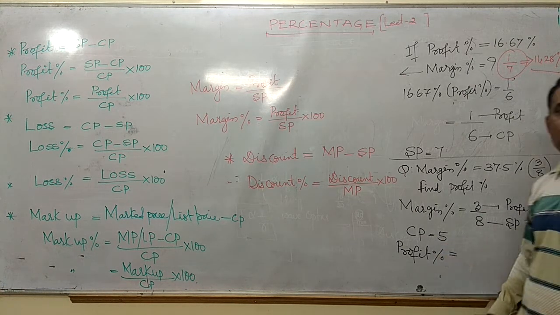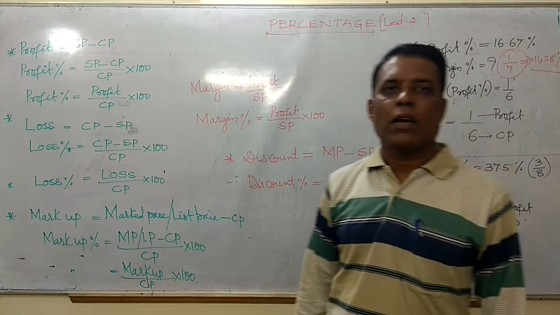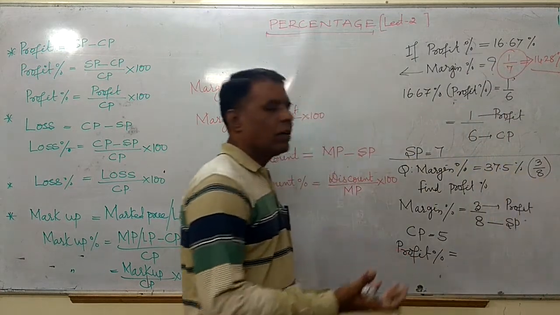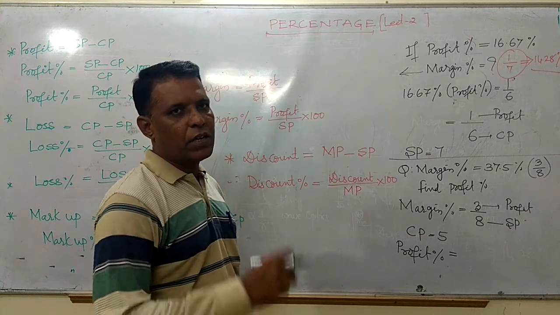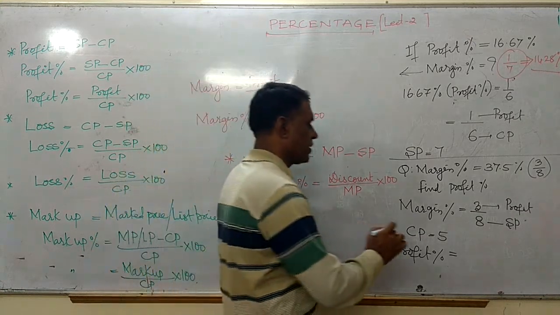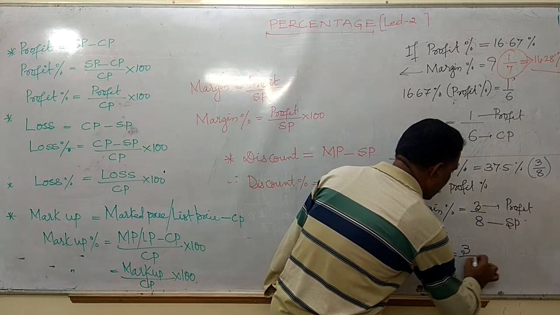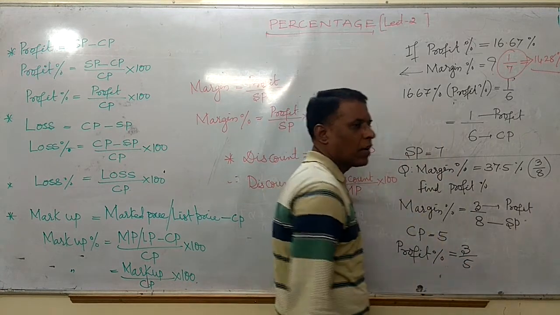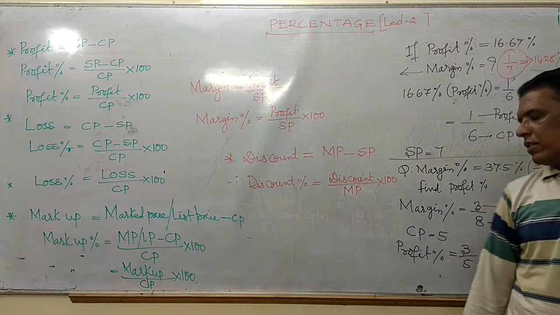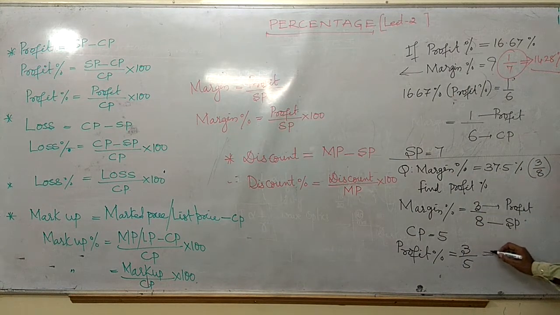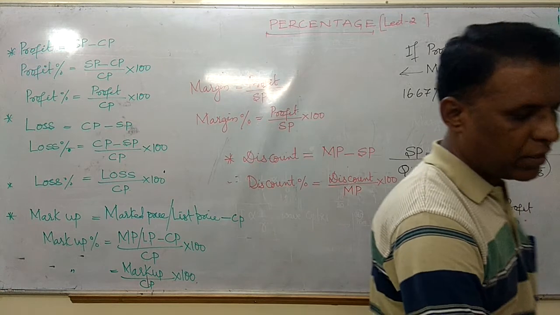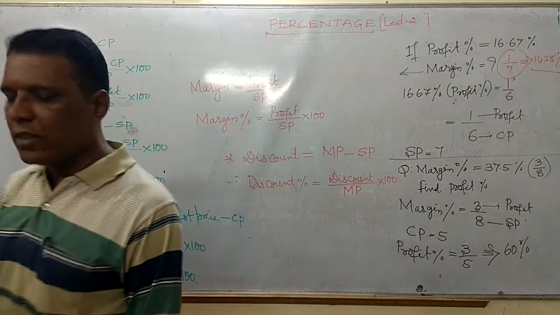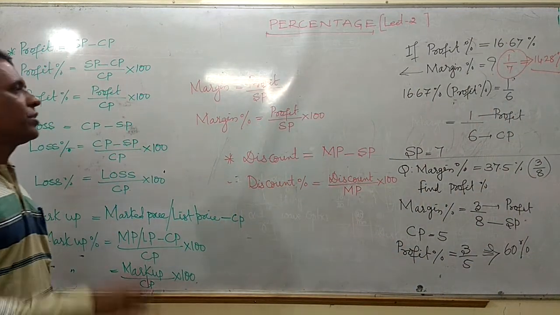Once you get the cost price, then very easily I can say the profit percentage. What is the profit percentage? Profit divided by cost price. Here 3 is the profit, cost price is 5, friends. Then 3 by 5 is equivalent to 60 percent. 60 percent is the profit percentage.